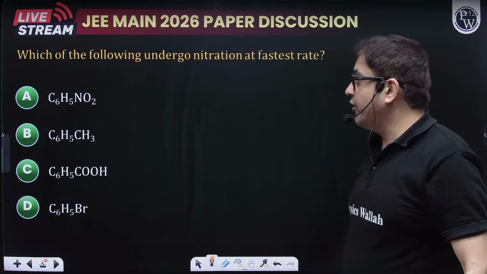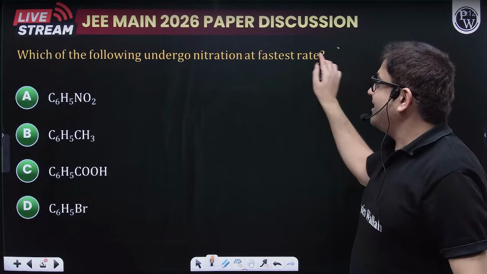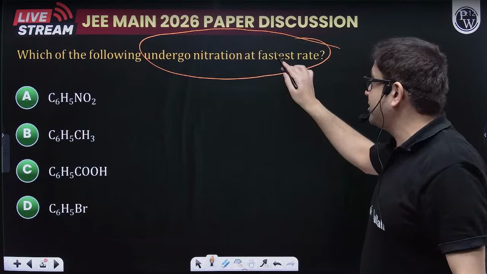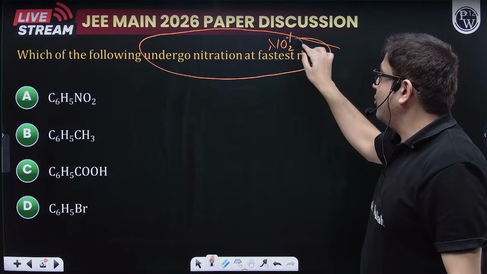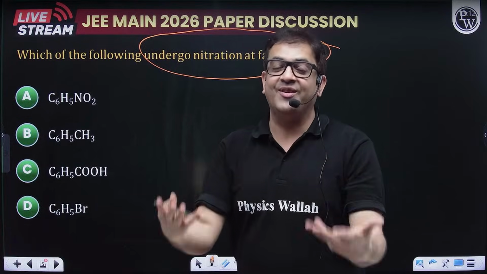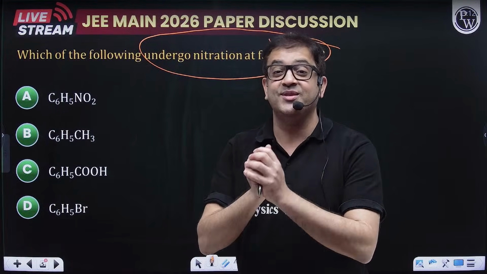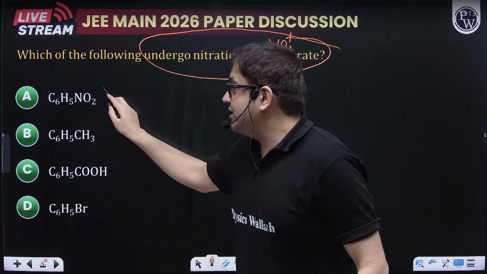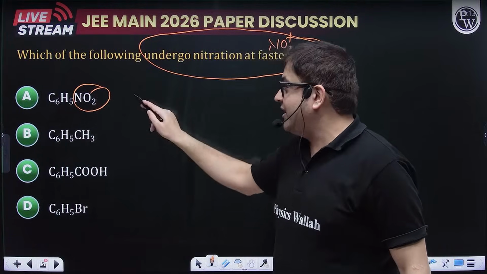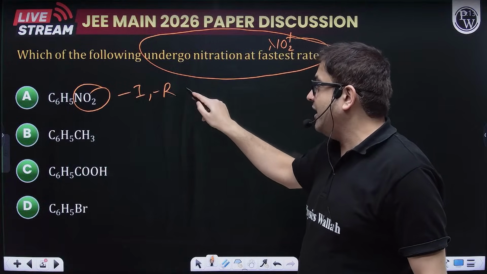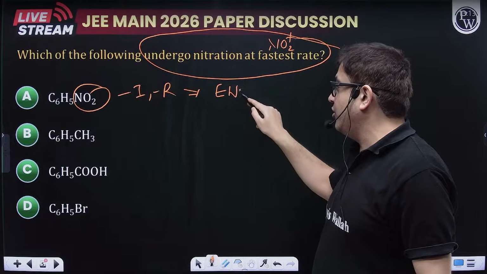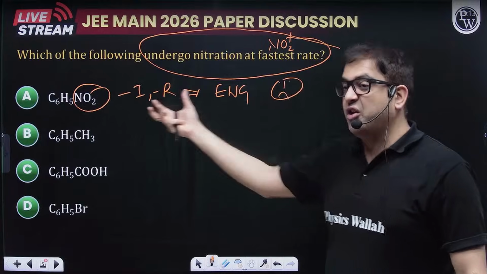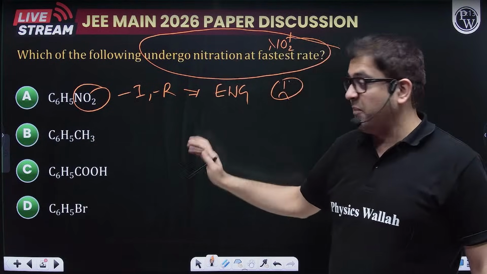So moving forward now, sir, nitration: who will undergo nitration to a faster extent? During nitration, NO2 plus comes. NO2 plus is an electrophile, so it is a question of electrophilic aromatic substitution. So who will invite this electrophile, which has more charge density? This NO2 is minus I and minus R, a highly strong electron withdrawing group. So will the electrophile feel motivated? No, the whole electron density has been withdrawn by this NO2, so it will not feel much activated.